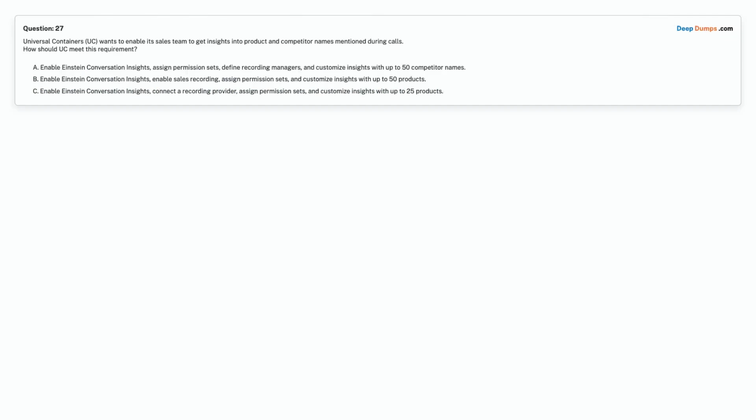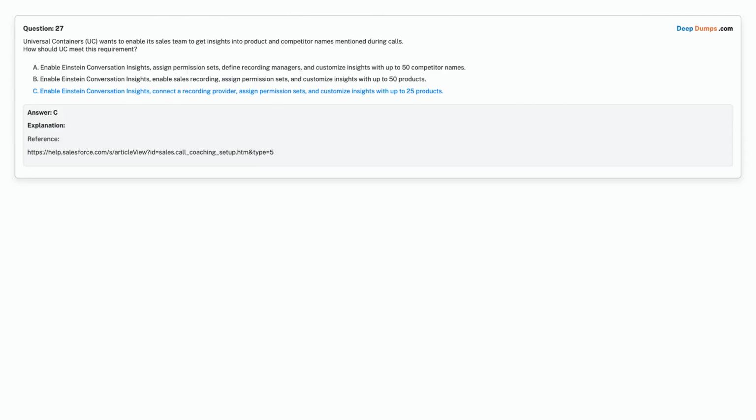Option A. Enable Einstein Conversation Insights, assign permission sets, define recording managers, and customize insights with up to 50 competitor names. Option B. Enable Einstein Conversation Insights, enable sales recording, assign permission sets, and customize insights with up to 50 products. Option C. Enable Einstein Conversation Insights, connect a recording provider, assign permission sets, and customize insights with up to 25 products. Choose the correct answer.